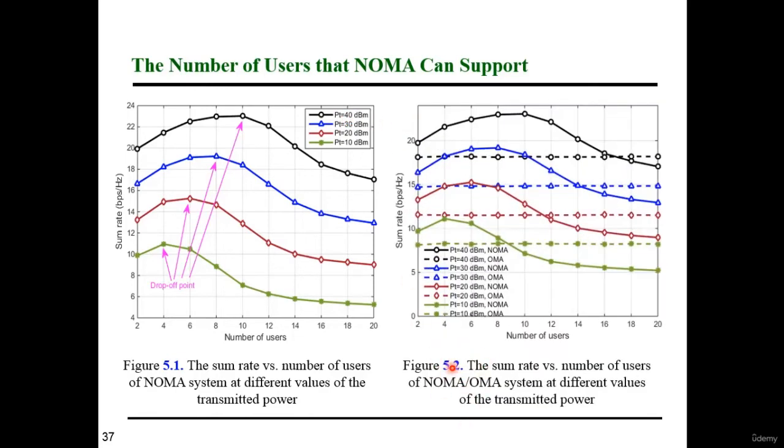Figure 5.2 is the sum rate versus the number of users of non-orthogonal multiple access and orthogonal multiple access systems at different values of the transmitted power. The dashed lines correspond to the orthogonal multiple access system and the solid lines correspond to non-orthogonal multiple access.